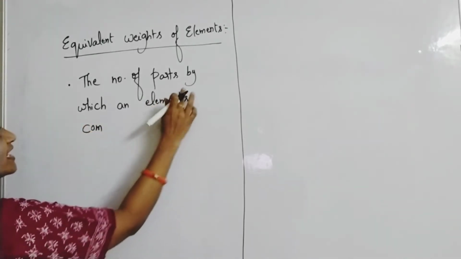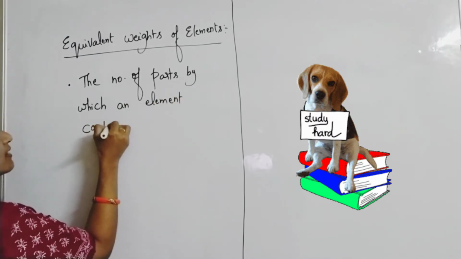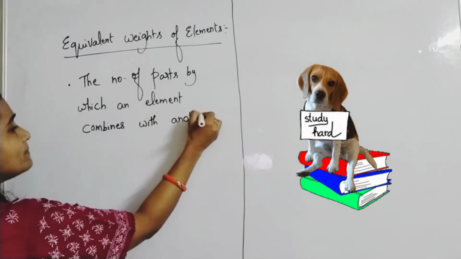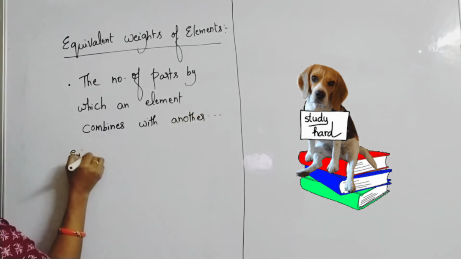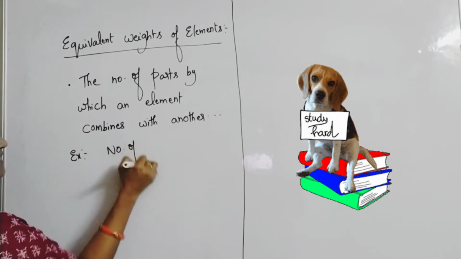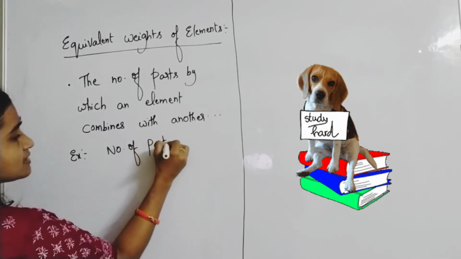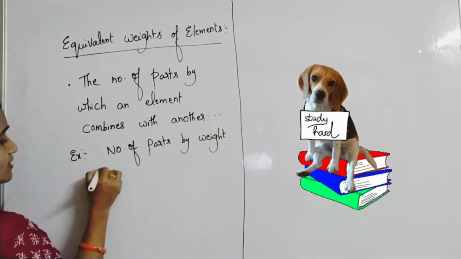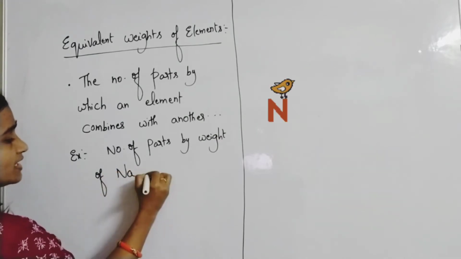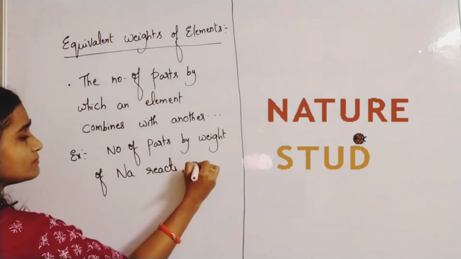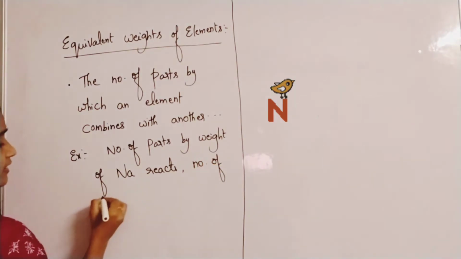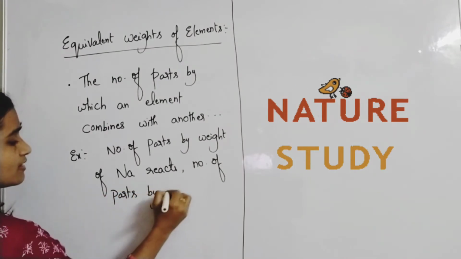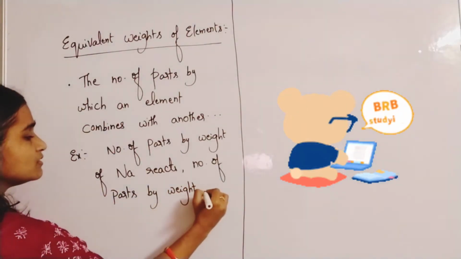Number of parts by weight of sodium, Na, reacts with number of parts by weight of chlorine to form sodium chloride.